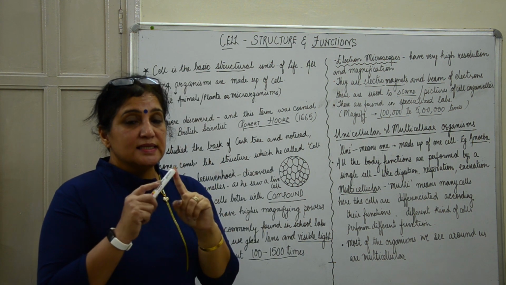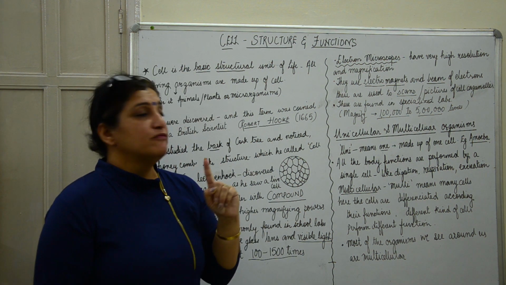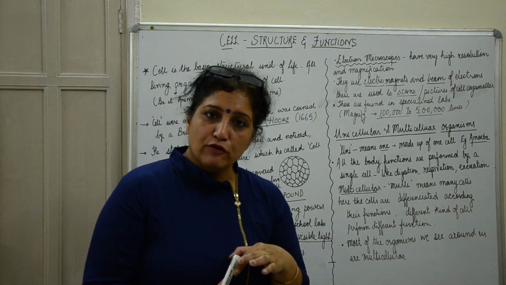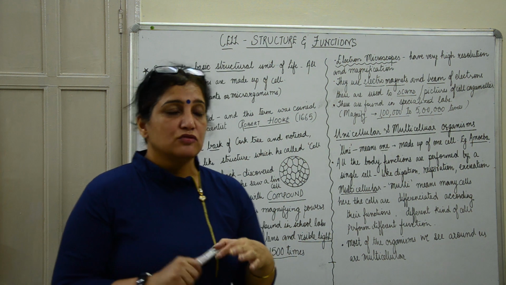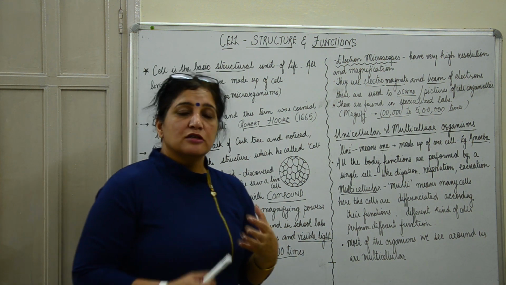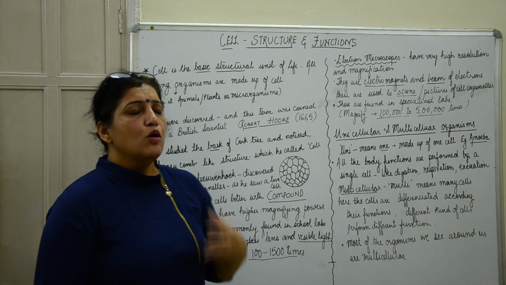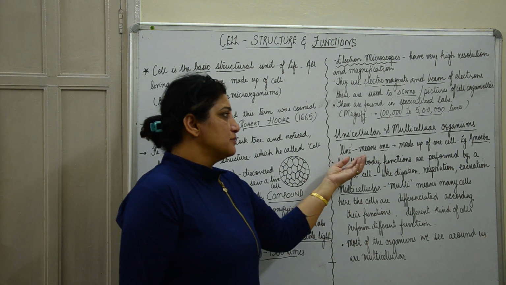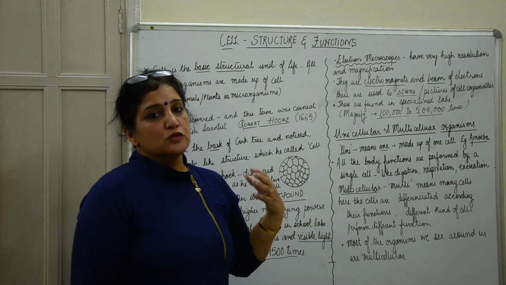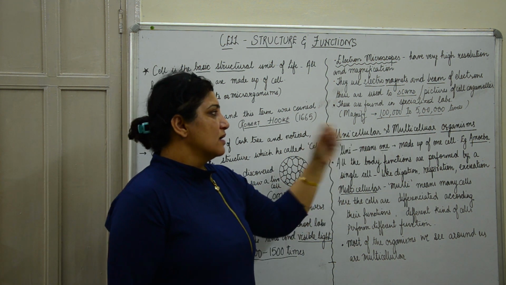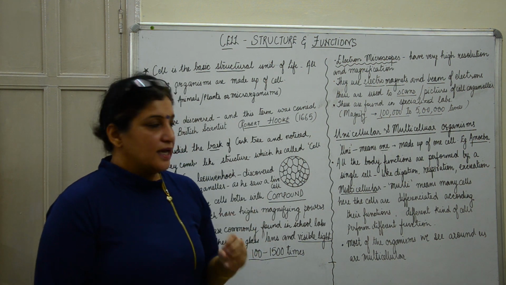This one single cell is capable of performing all kinds of body functions: taking in nutrition, digestion of that nutrition, respiration for energy needs, reproduction, excretion. All the life functions are performed by this single cell. These organisms are called unicellular organisms.